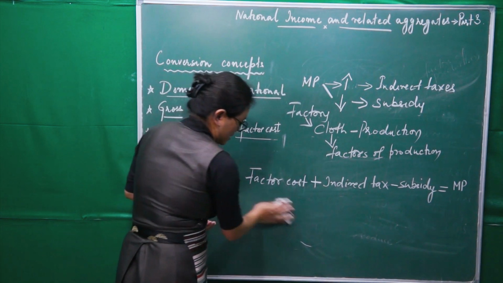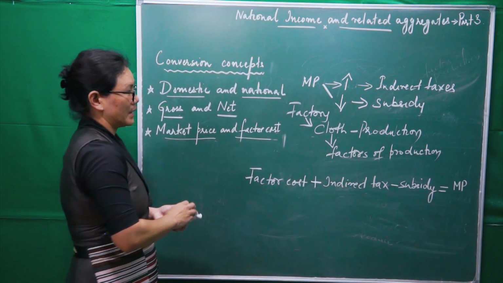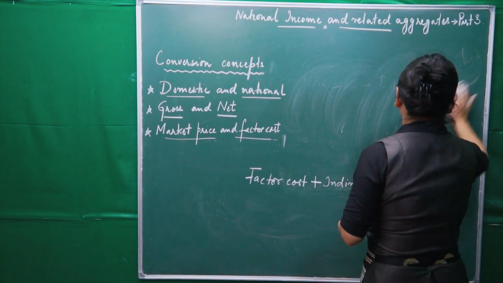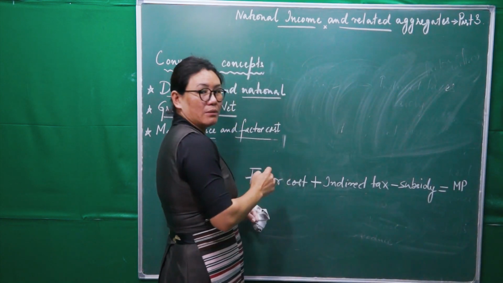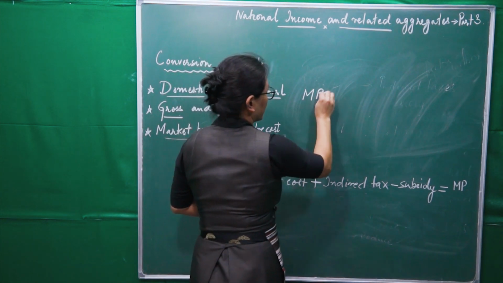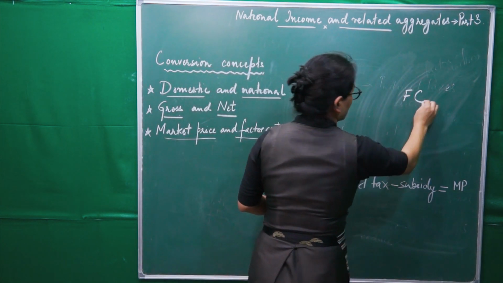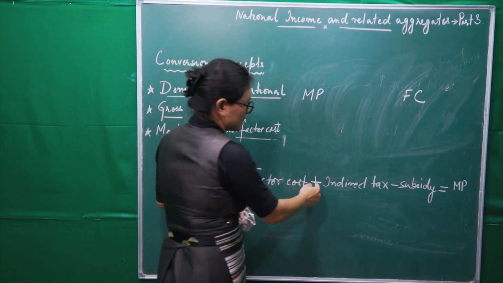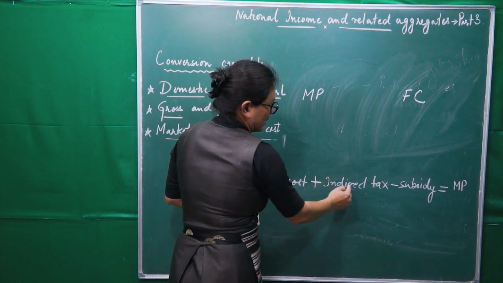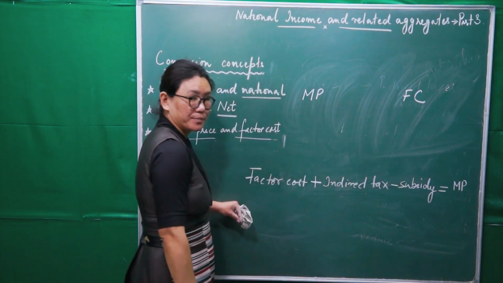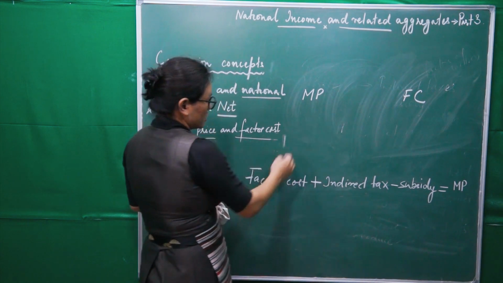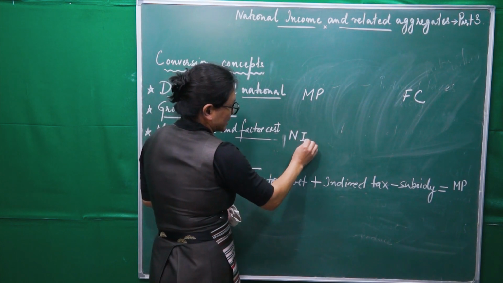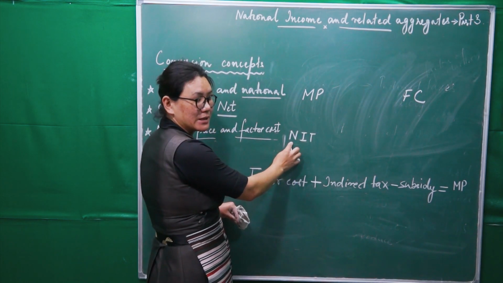Now, very simple. I will show you this conversion here. We'll write it like this. See here, this is market price and this is factor cost. So what we have done: factor cost plus indirect taxes minus subsidy. Now, before going into this one, I'll show you NIT. What is this? I said net indirect tax.